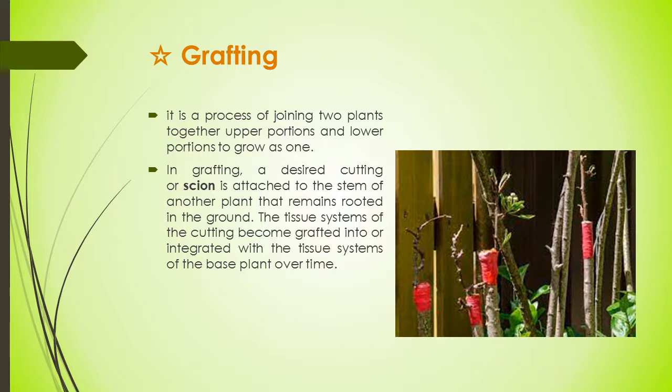What are the advantages of grafting? It is important to know what the advantages are. Actually, there are many types of grafting depending on the size and position of the scion stem, and the type of cut made on the stock and scion. There are different types of grafting: approach grafting, side grafting, splice grafting, saddle grafting, flat grafting, and cleft grafting.